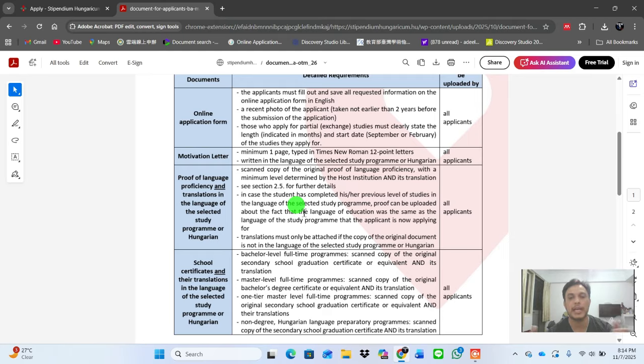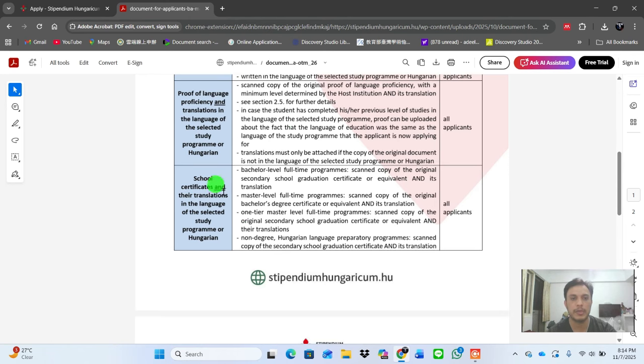You can get that from the department where you got your last degree, like bachelor, master, or intermediate. The fourth is the school certificate and its translation. The school certificate includes your degree and your transcript, where all the programs and scores are mentioned.